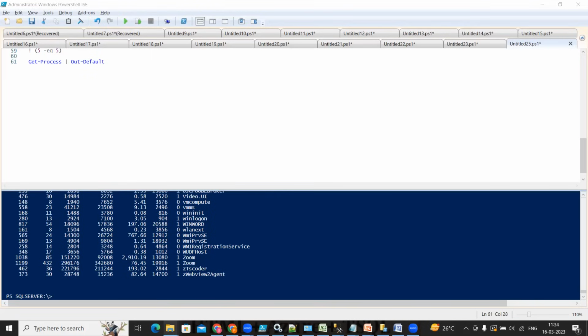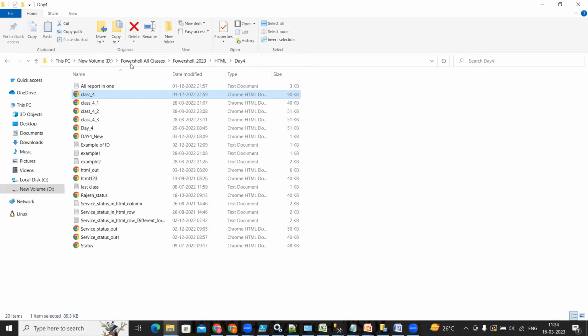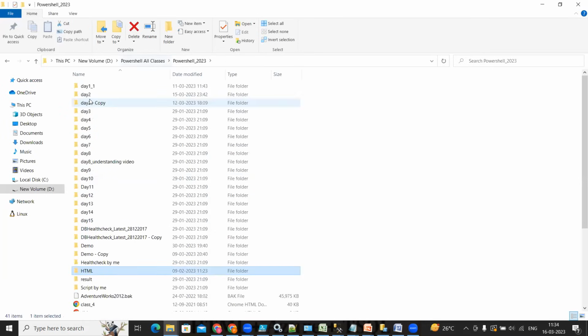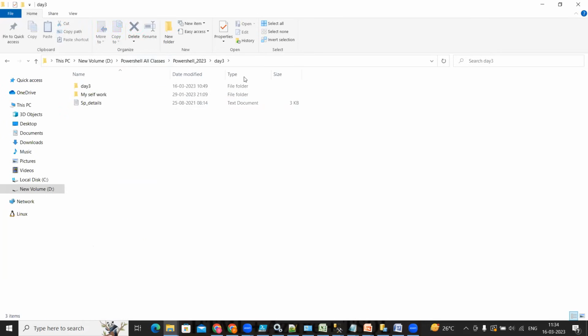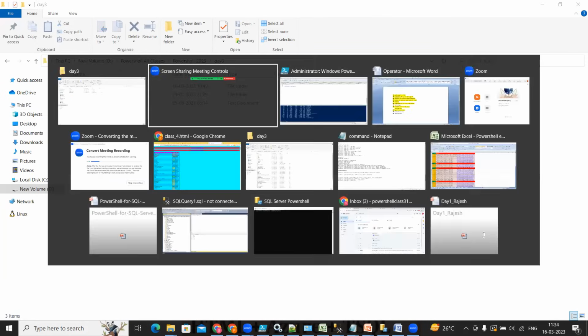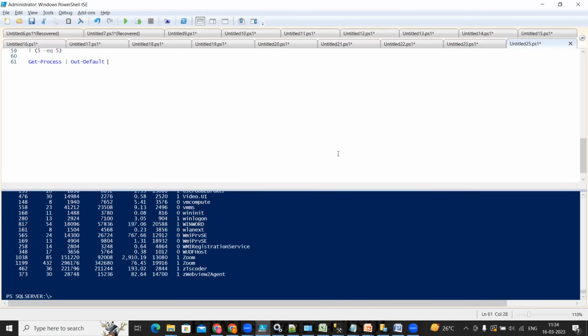If I want to save this result into the Day 3 class folder, I can give this path, and I will give process.txt, with double quotes.